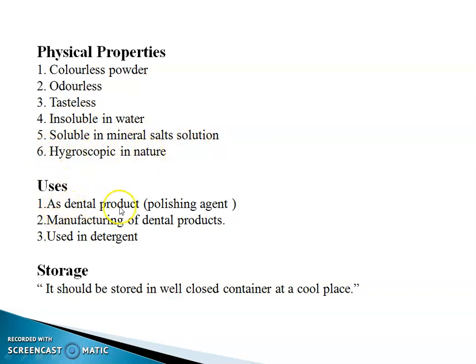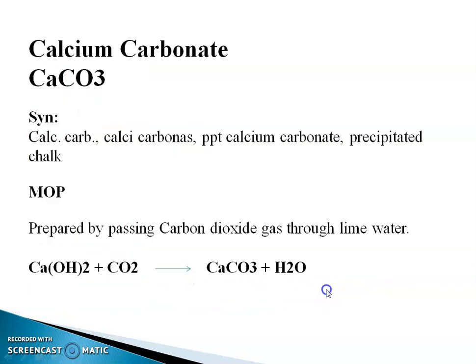Uses as a dental product, especially polishing agent, manufacturing of dental products, and use in detergent preparation. Storage: it is stored in a well-closed container at a cool place.